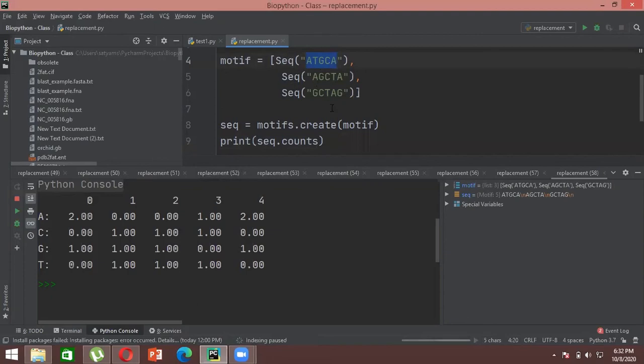And out of those specific nucleotides, you can create a count and get specific counts in this way. One way is to get the count like this. If you just write dot count, it will give you the count of all the nucleotides used in the motif that you have created.